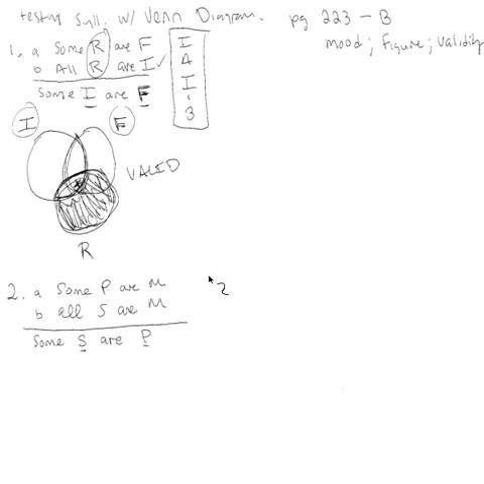Well, I know this is an I, this is an A, and this is an I. And the middle terms are over here, so this is a 2. IAI 2.